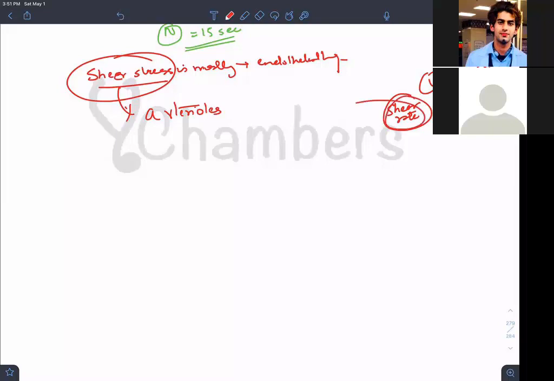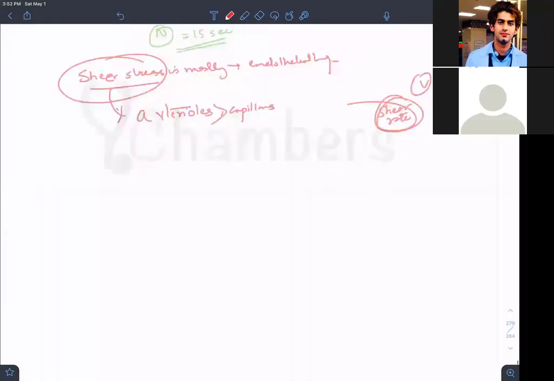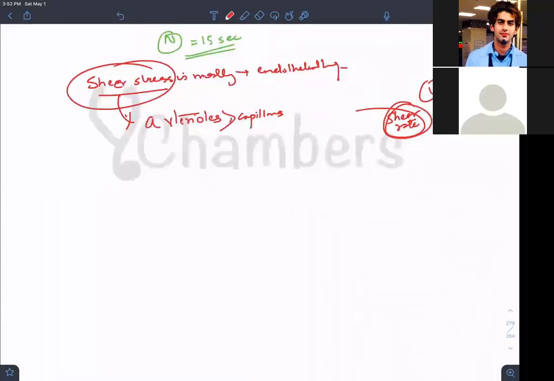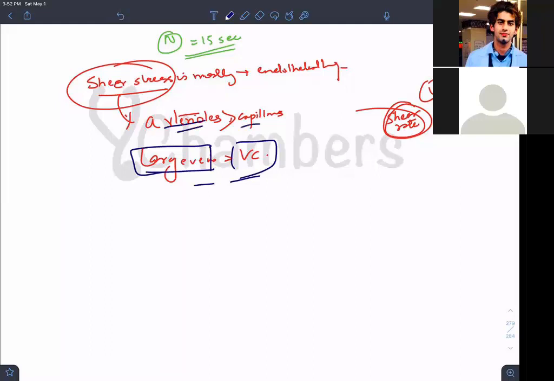So maximum in arteriole and minimum in vena cava. So arterioles and capillaries. But if they ask you to choose one, arterioles or capillaries, you have to choose arterioles. Now another thing, if you have to choose between the veins and vena cava, you will use large veins. Large veins are greater than vena cava. So shear stress is more in large veins than in the vena cava. Both have high shear stress, but large veins have more. Arterioles more than the capillaries. Fine, is it clear?